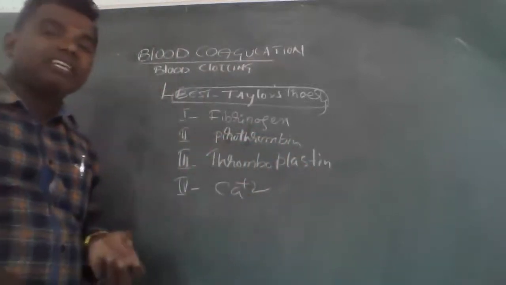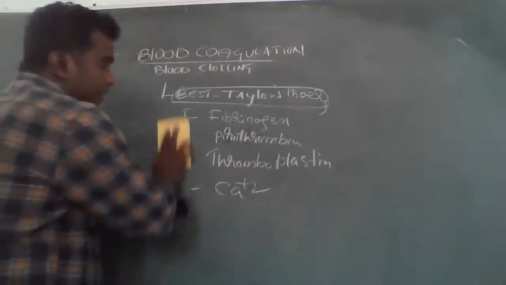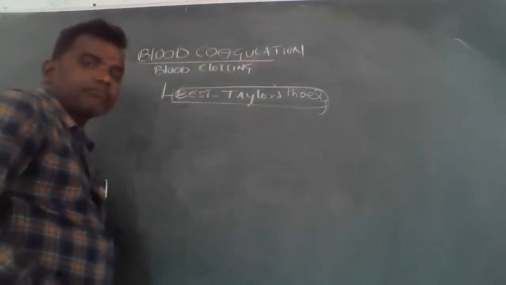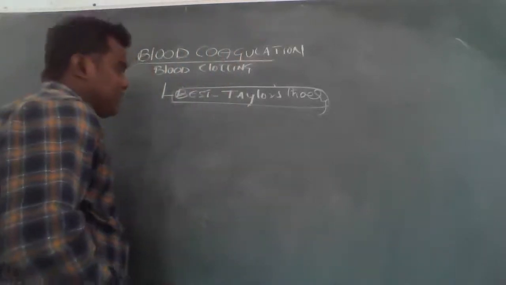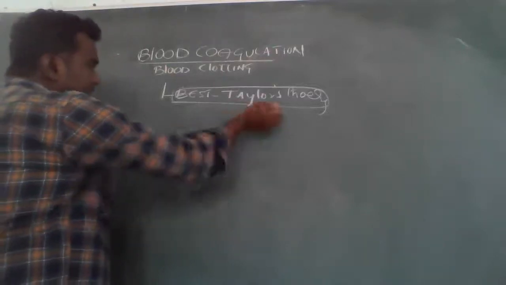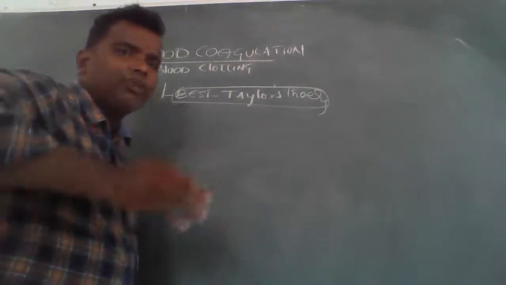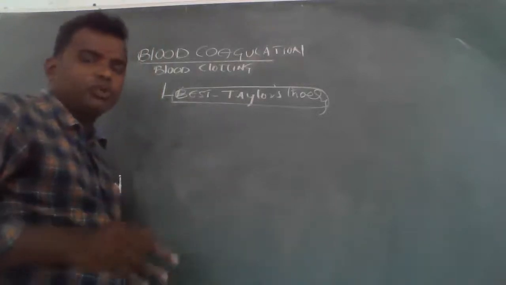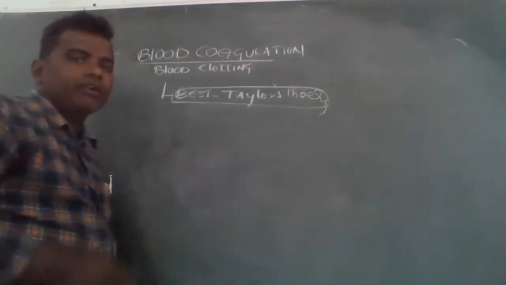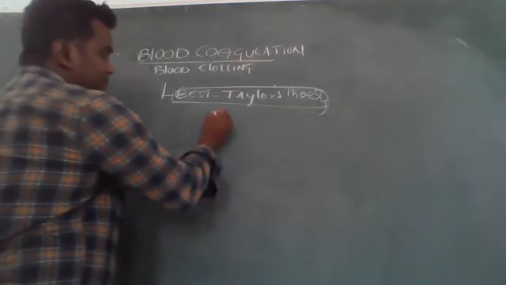What is the mechanism? For the first step, whether the skin is injured, in that condition what happens?